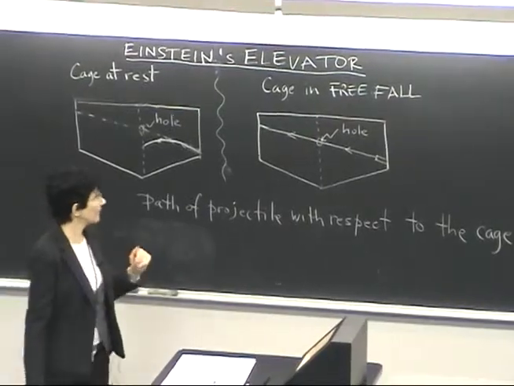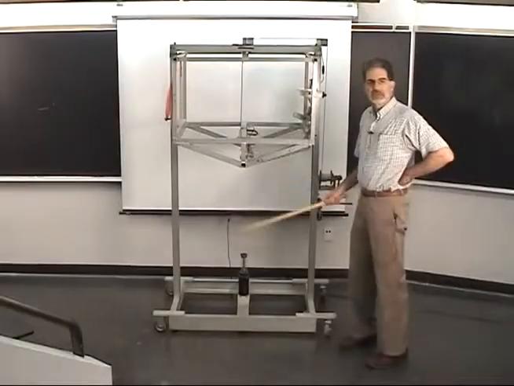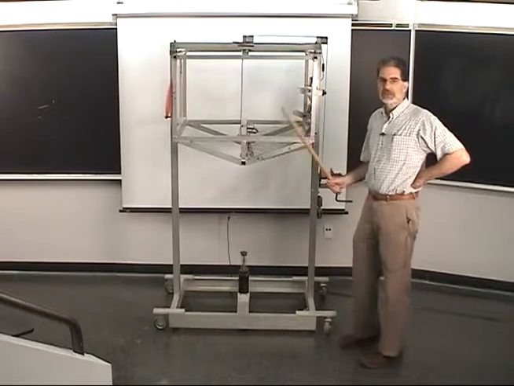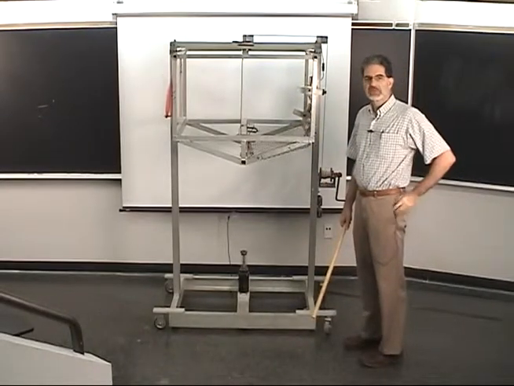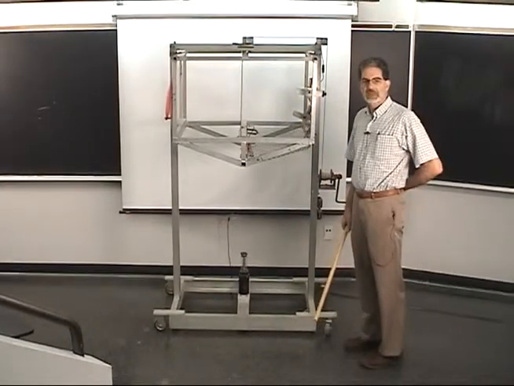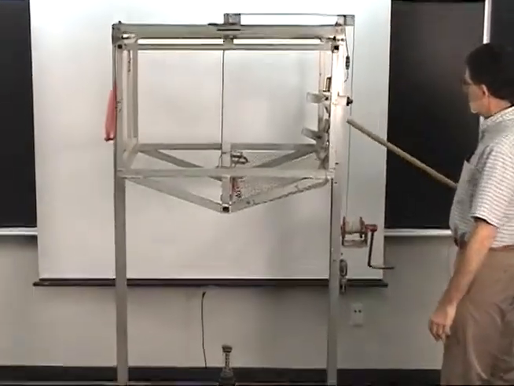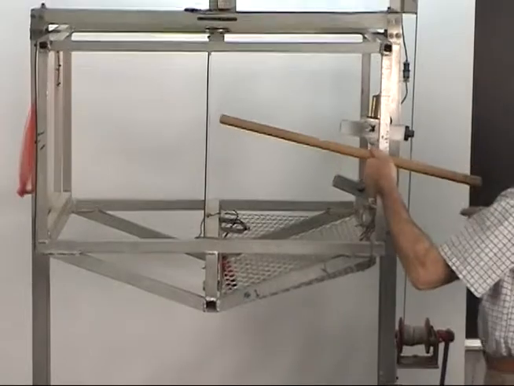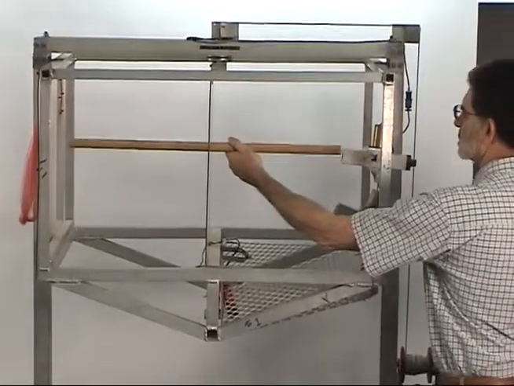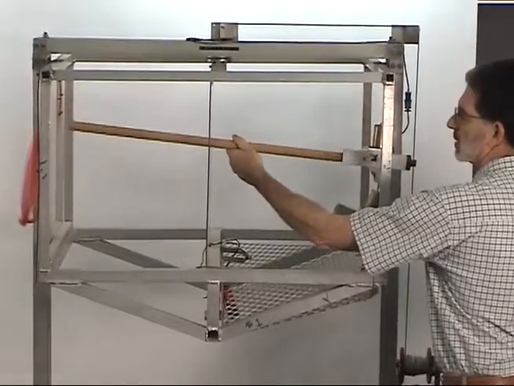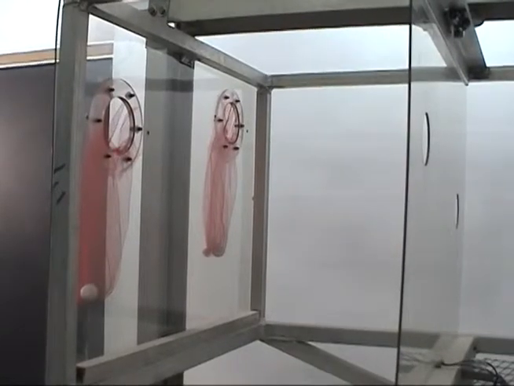And now we are going to see the demonstration shown by Martin Simon. This is called Einstein's Elevator, and it's to demonstrate the equivalence between a gravitational field and an acceleration. We have two guns here and here that are aimed in a straight line trajectory to the capture bags over here.